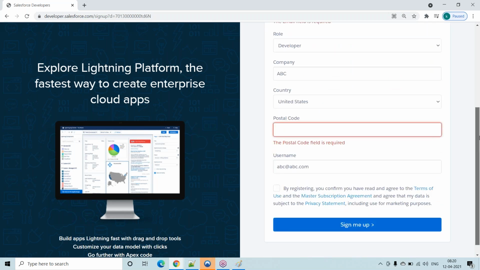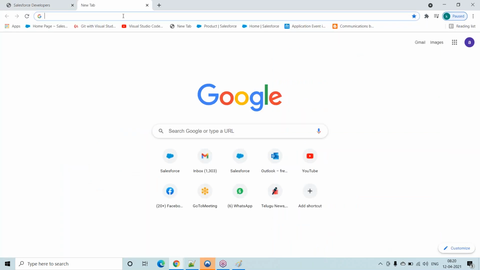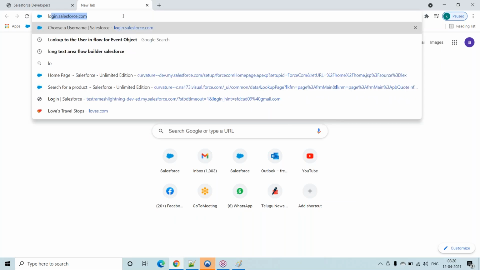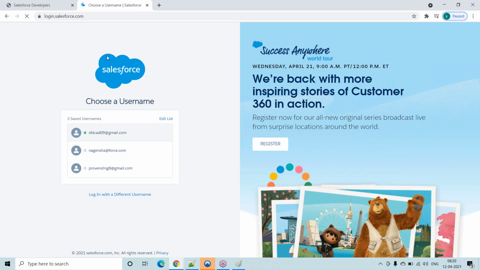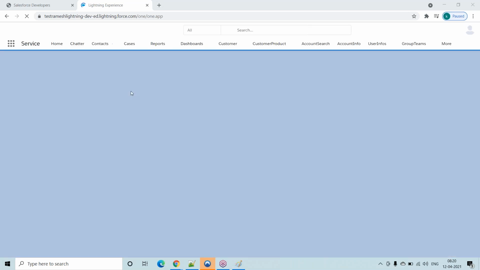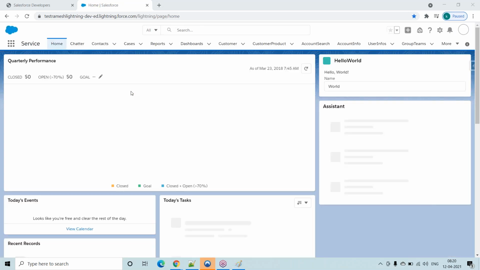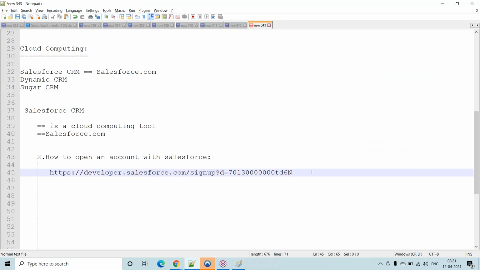Click on sign me up, then an email notification is automatically sent to this particular email. Once you receive the email notification and reset the password, it will automatically redirect to this particular screen. I will show that screen. See here, this is the screen it automatically redirects to. This is the Lightning version.